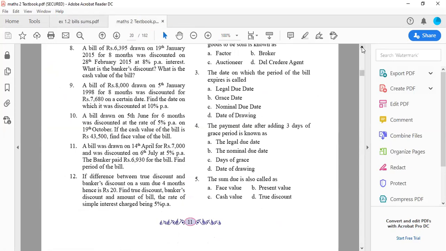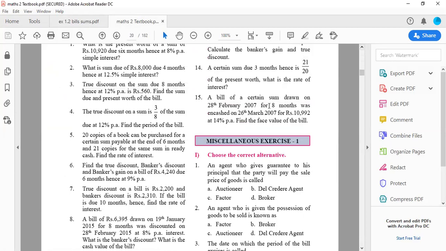Now in the same exercise class, there is sum number 15. Now this particular sum is the same as sum number 10 we did just now. So sum number 15, I'm giving you all as homework, as assignment to practice and see whether you followed the 10th sum or not. So you can solve the 15th sum the same way you have solved the 10th sum for your practice purpose.